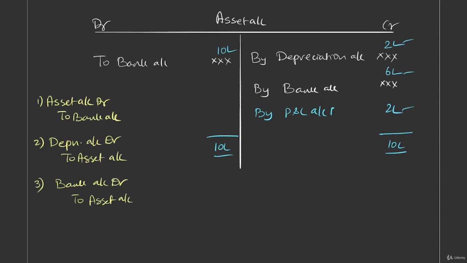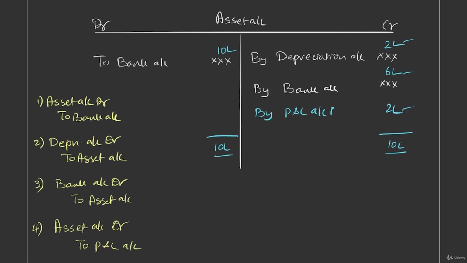When there was a profit on sale of asset, we recorded this side, right? Okay. So the entry will be asset account debit to P&L account. This is for profit.